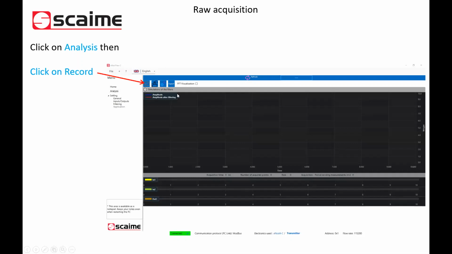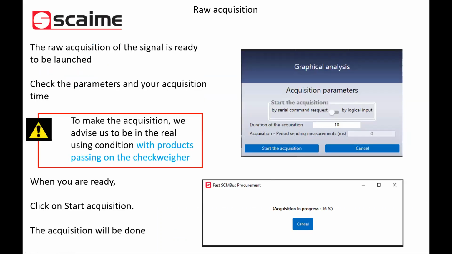Then you go in analysis, and we will record the raw acquisition of our checkwire. So the acquisition is ready to be launched. Check the parameters of your acquisition, typically the duration. You want to perform the acquisition, because we really advise you to pass the real products during the acquisition.